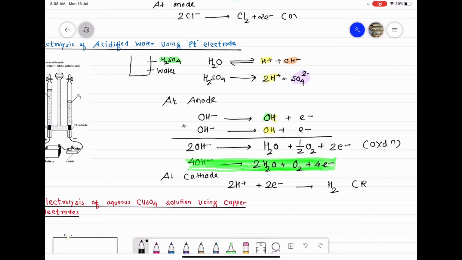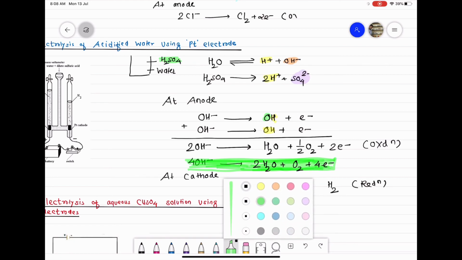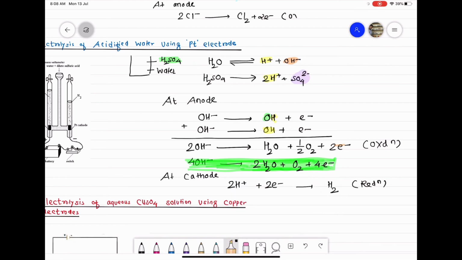Reaction is reduction. So class, if you try to balance 2 electrons, then 2H+ plus 2 electrons gives you H2, and if you try to balance 4 electrons, you can multiply the equation by 2. So 4H+ plus 4 electrons gives 2H2.